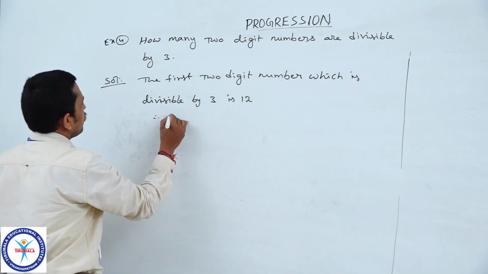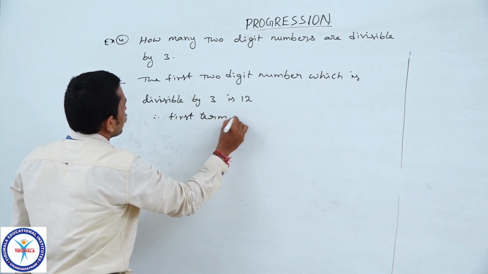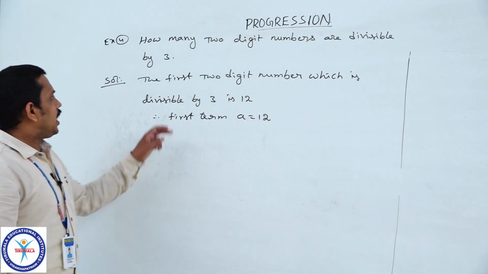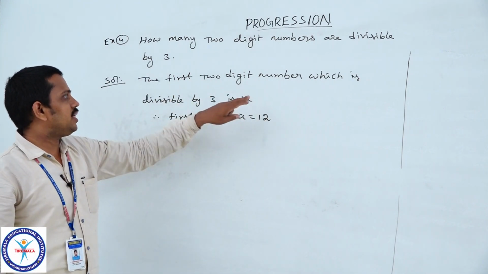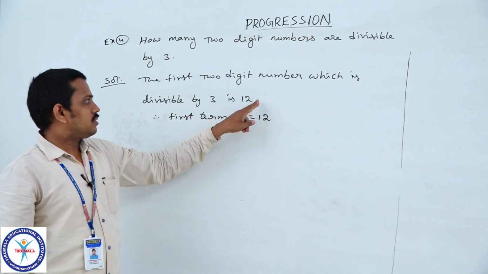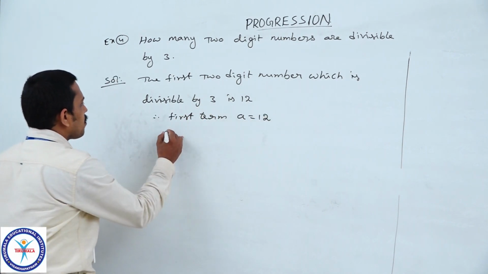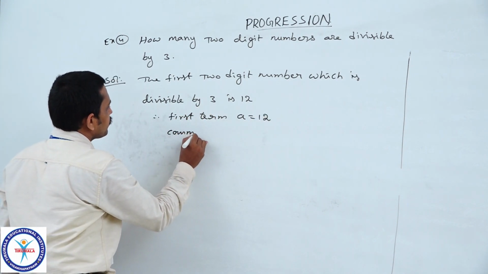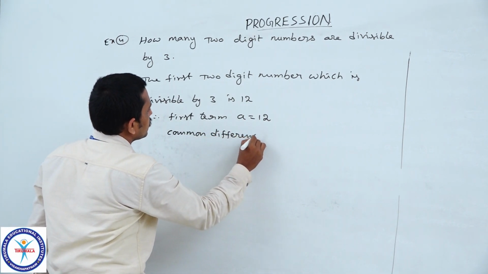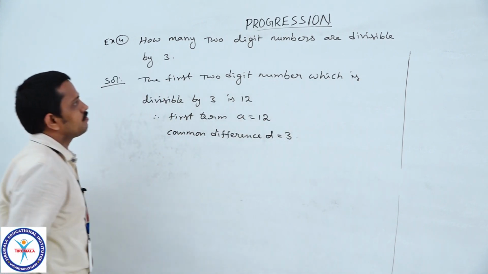Therefore, the first term A is equal to 12, and the second is 15, the third is 18, so the common difference D is equal to 3.